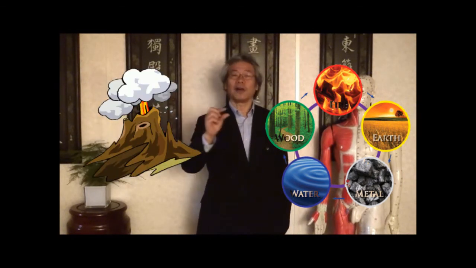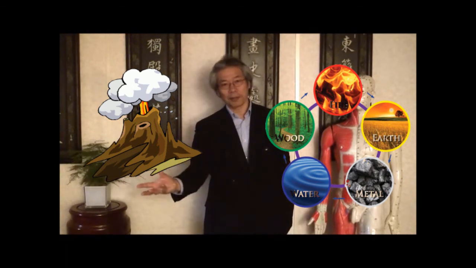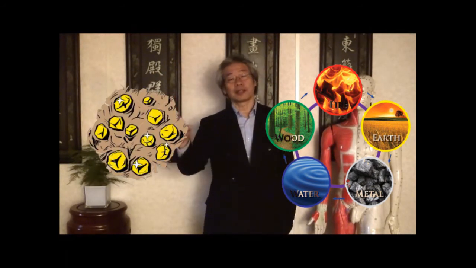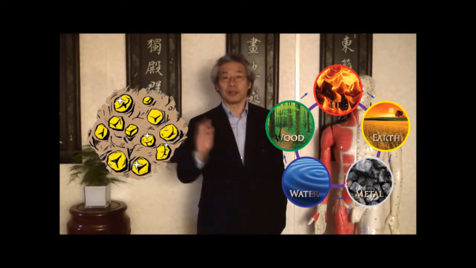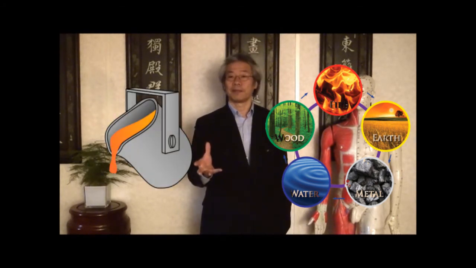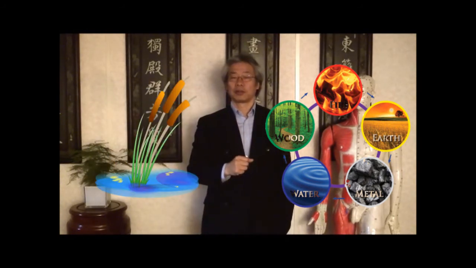And the fire can make earth, because after burning anything, what is left is ashes. So ashes become earth. Earth can make metal, because anything that stays long in the earth gradually forms metal. That's why you dig all the metals, gold, from the earth. And the metal, although it's hard, if you heat it and melt it, it becomes liquid, becomes water again. And the water goes back to nourish the wood, the grass, the tree.